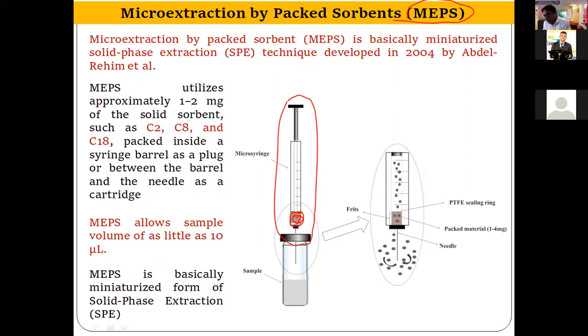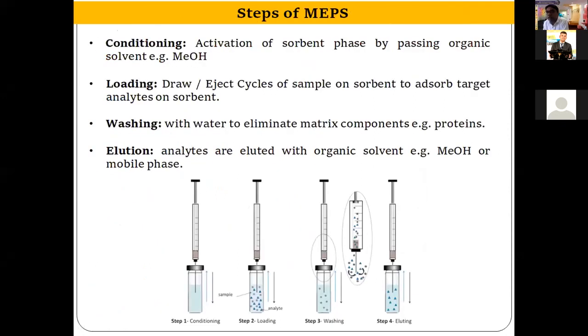So there are some steps involved, like conditioning. Before analysis, you have to condition, like in SPE, with a solvent like methanol. Then loading of your sample by draw eject cycles of the sample on the solvent to adsorb the target analyte. Then washing with water to eliminate the matrix. This is a very crucial step. You have to run water before final extraction.